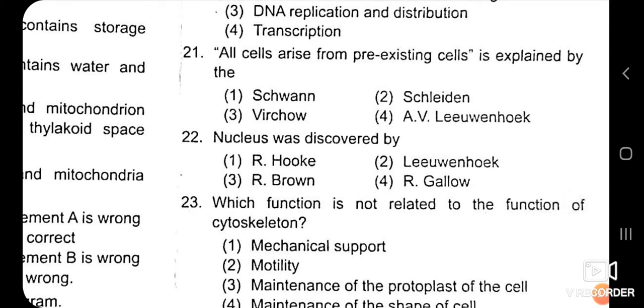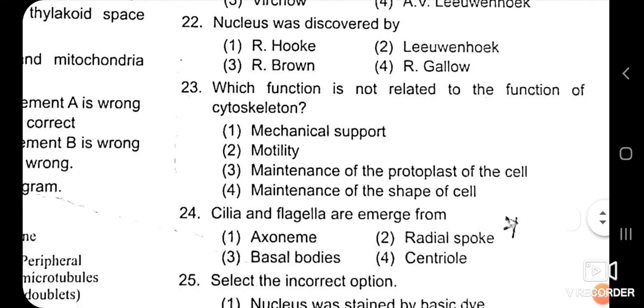Nucleus was discovered by the scientist Robert Brown. Okay, so Robert Brown is the correct answer. Leeuwenhoek has described the microscope. Hooke has a role in identifying the cell. Galen does not have any reference regarding the topic, so the correct answer is Robert Brown. Robert Brown discovered the nucleus.